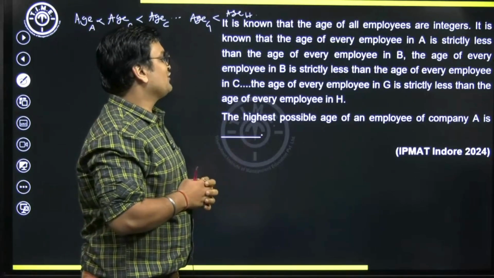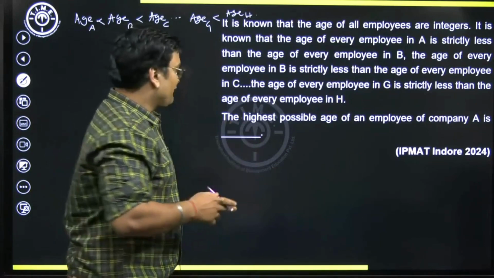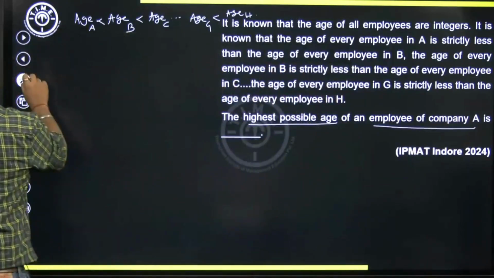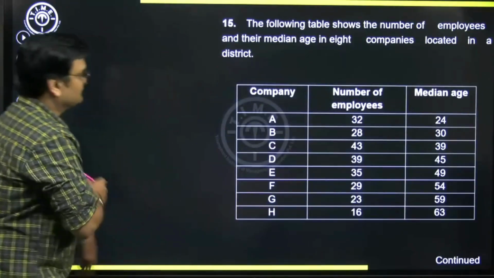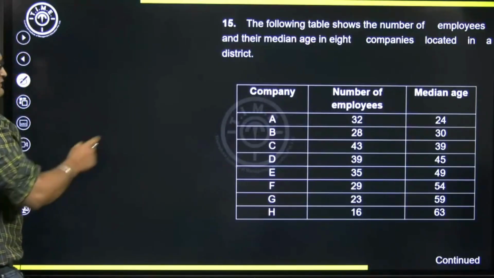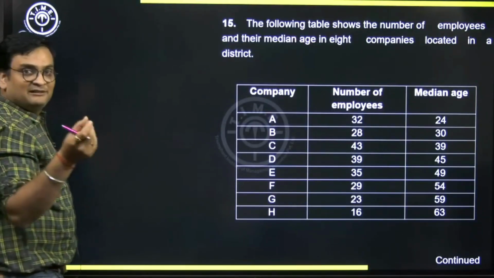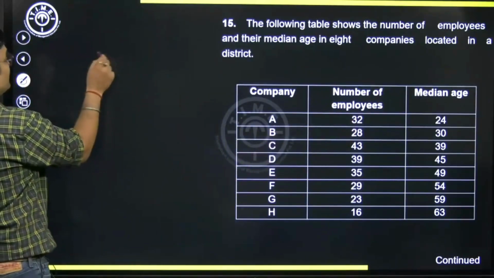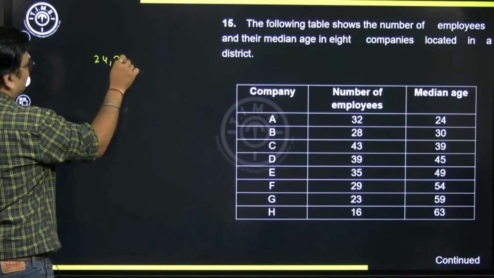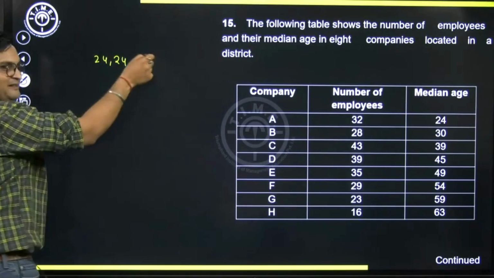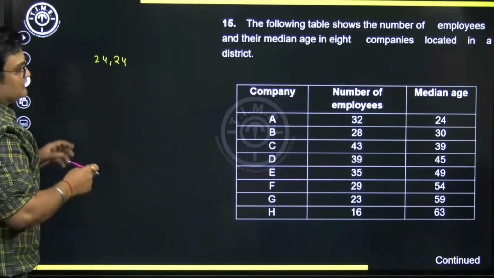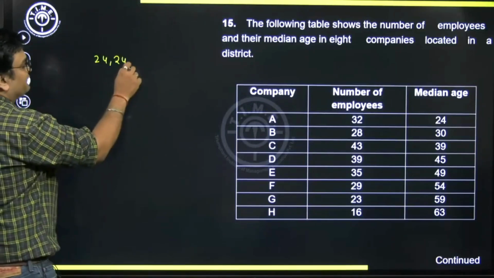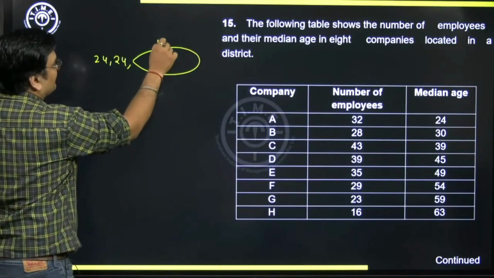The question asks: what is the highest possible age of an employee of company A? So let's focus on that. Going back, if you look at company A, we have 32 employees with a median age of 24. What do you mean by median? The middle value. In case of an even number of employees, there will be two middle values. The two middle values could be 24, 24, or probably 23, 25, but I'm taking the 24, 24 case. So out of 32 employees, 2 employees are already taken care of. I'm left with 30 employees. 15 will be above them and 15 will be below them.